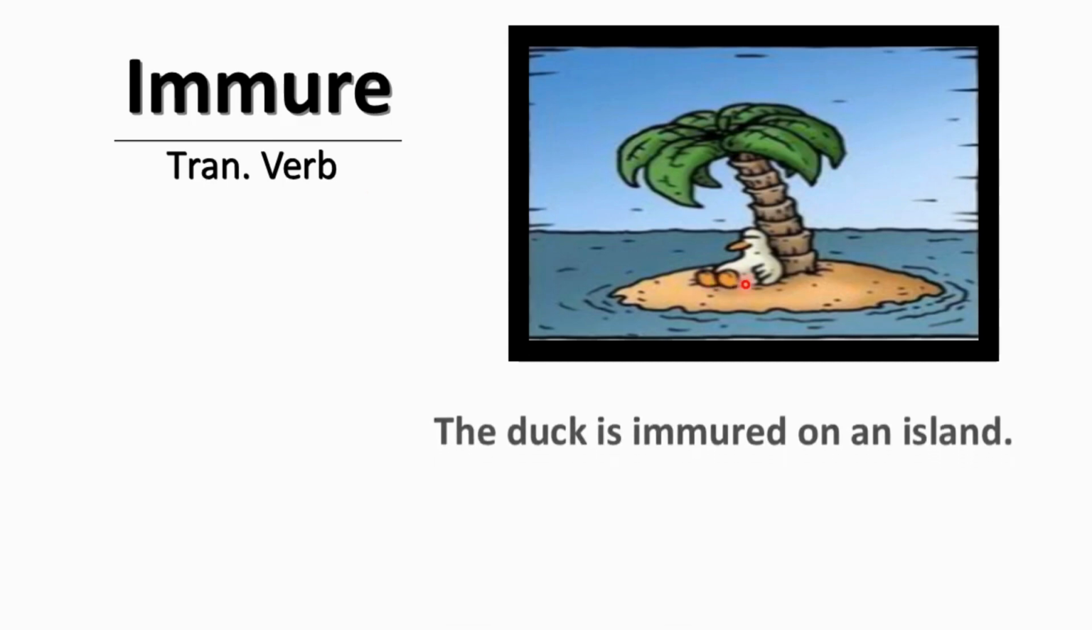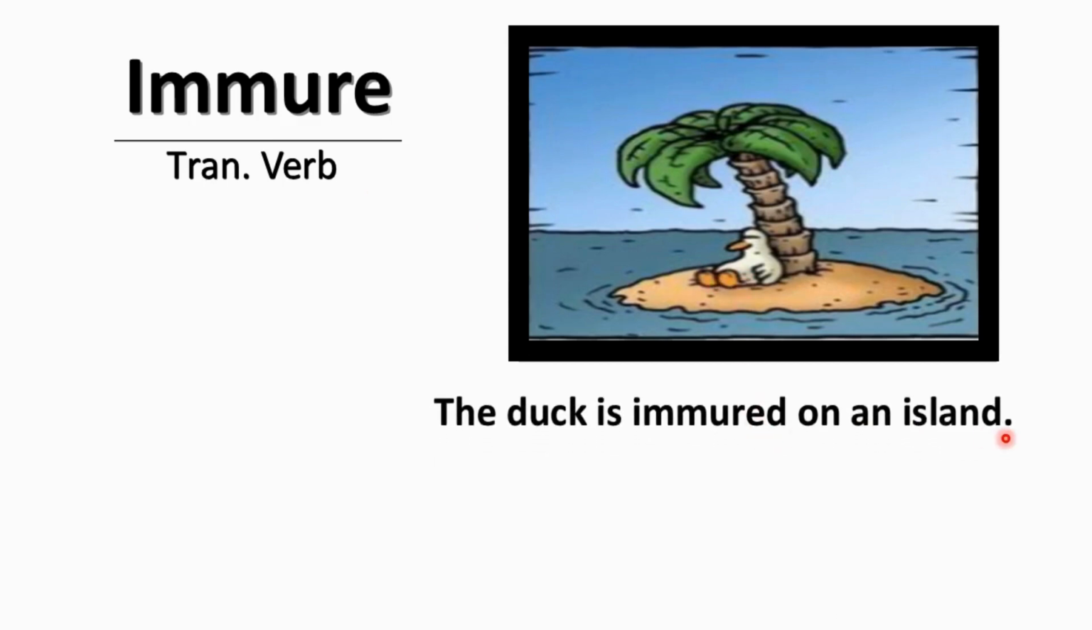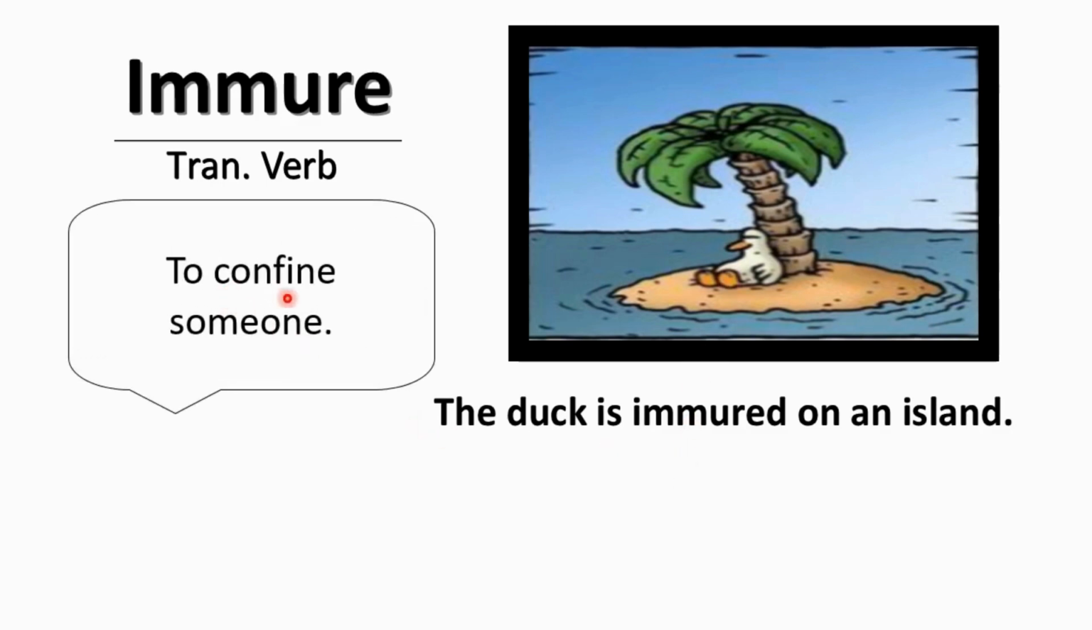It is a duck and it is immured on an island. So what does immured mean? She is unable to go anywhere else. She is confined on an island. So immured means to confine someone. So the duck is immured. The duck is confined, limited, restricted on an island.